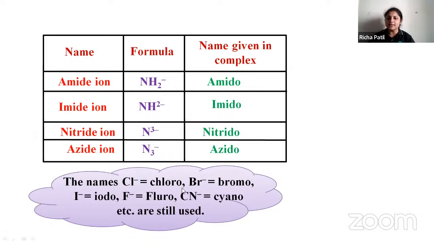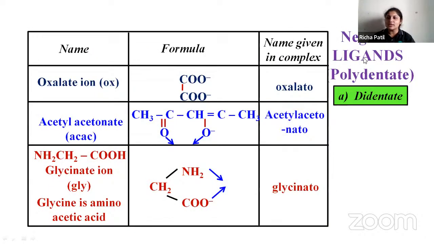So the names Cl minus, Br minus, I minus, F minus, CN minus are still used. That is chloro, bromo, iodo, fluoro, cyano are still used. Some of the polydentate ligands: oxalate ion, the formula is COO minus, so the name given is oxalato. Acetylacetonate, this is the formula, it is acetylacetonato. Then this is glycine, amino acetic acid, so it is glycinato.